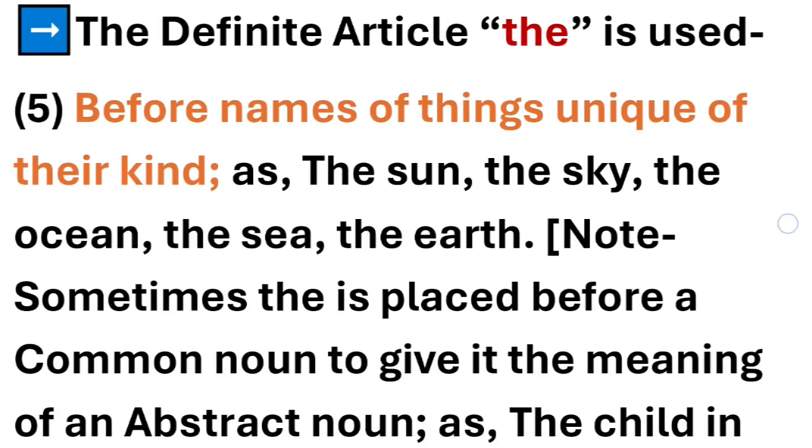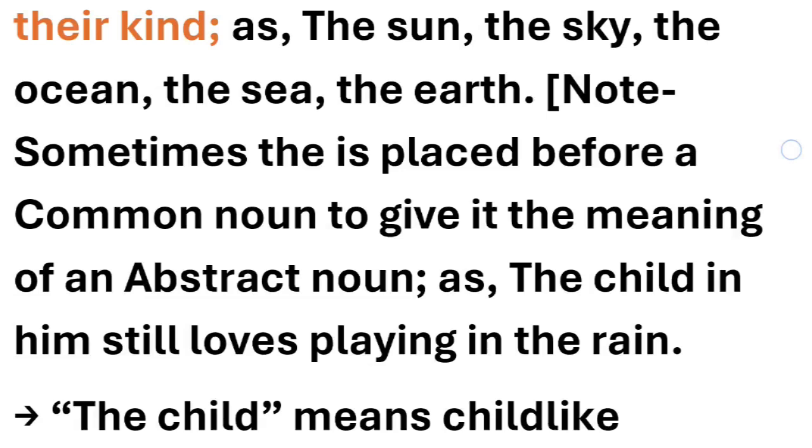Now the definite article the is used in this condition as well, before names of things unique of their kind. Remember, unique of their kind. And if you're going to write an exam, this question can be asked. They're frequently asked questions. For example, the sun, the sky, they're all unique. The ocean, the sea, the earth, all are unique. So we have used the with these.